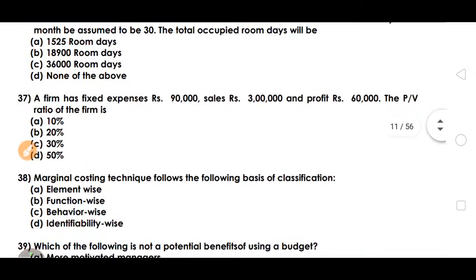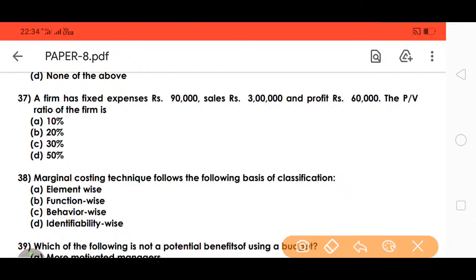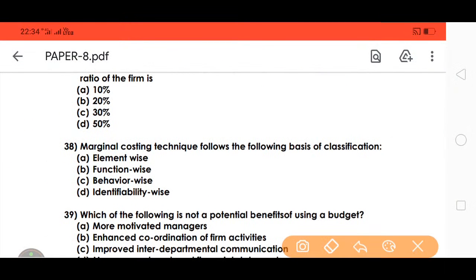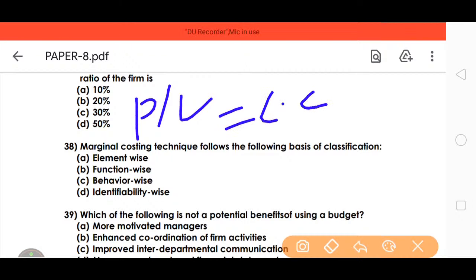So next, here it is question 37. A firm has fixed expenses of rupees 90,000, sales of 3 lakhs and profit of rupees 60,000. The profit volume ratio of the firm is, so PV ratio, what is the formula? PV ratio equals change in contribution divided by change in sales into 100.